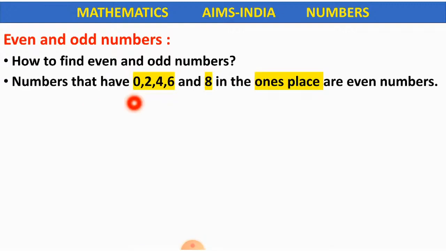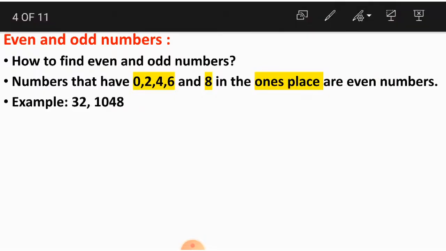Numbers that have 0, 2, 4, 6 and 8 in the ones place are even numbers. What numbers, children? Numbers that have 0, 2, 4, 6 and 8 in the ones place are even numbers. Let us look at this example here. First example is 32. In the ones place we have 2.